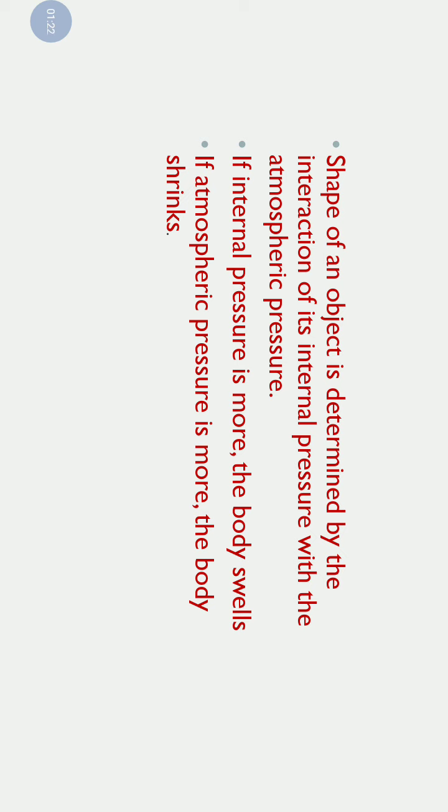And if it is not empty, then whatever is present inside it has some pressure due to the particles of that substance present inside it. So that is internal pressure, and atmospheric pressure is exerted by the atmosphere surrounding the object.